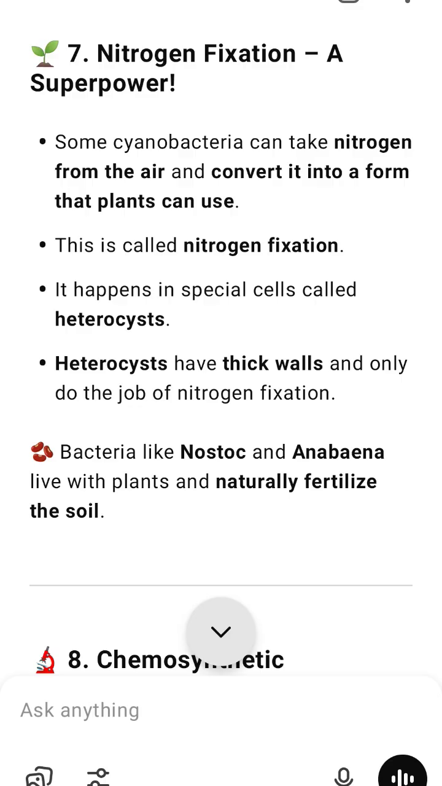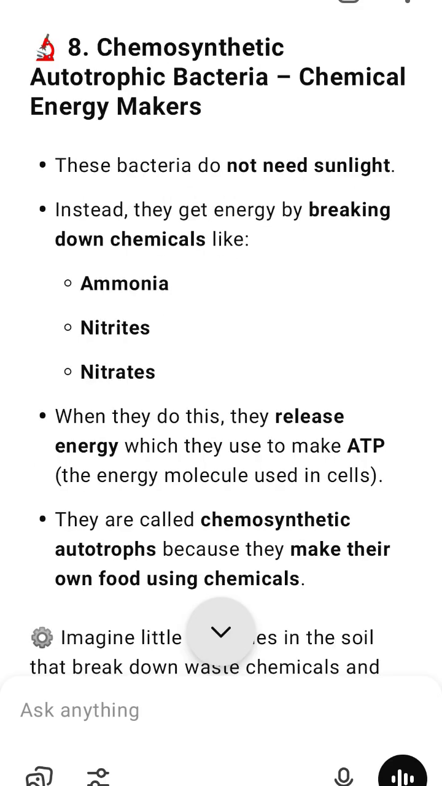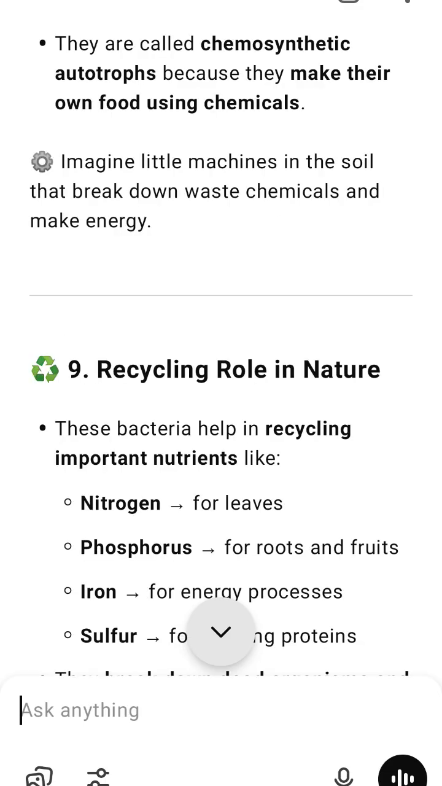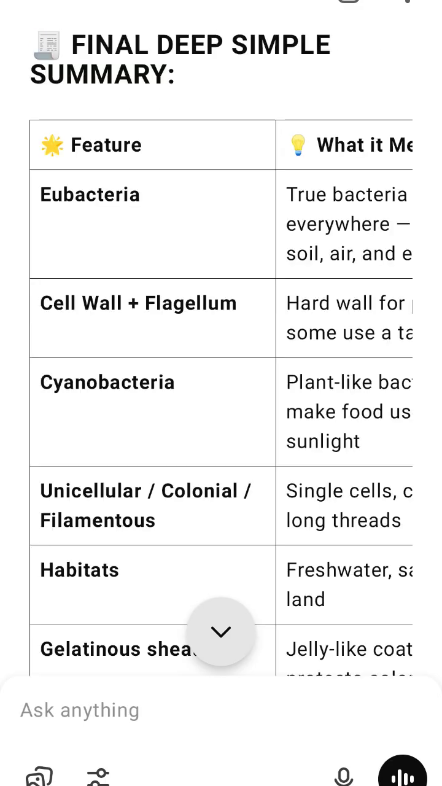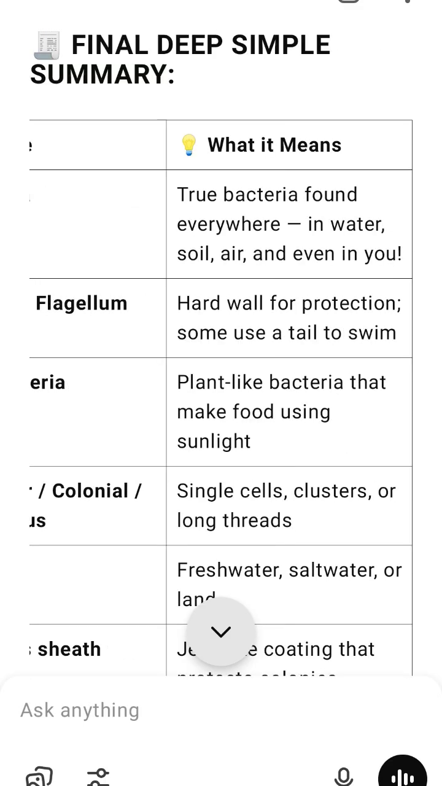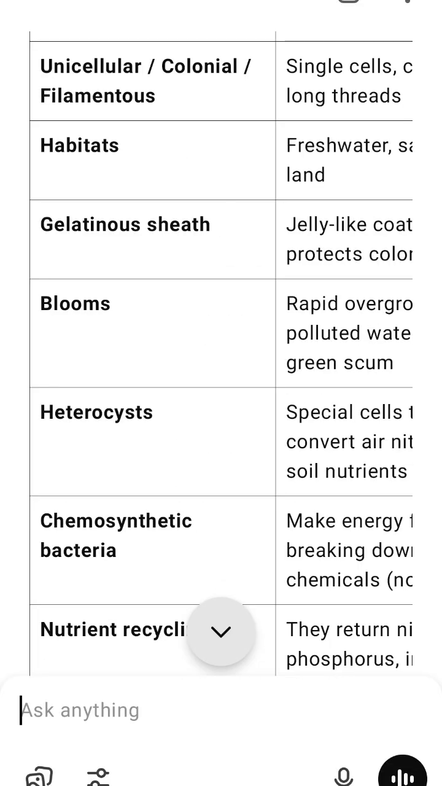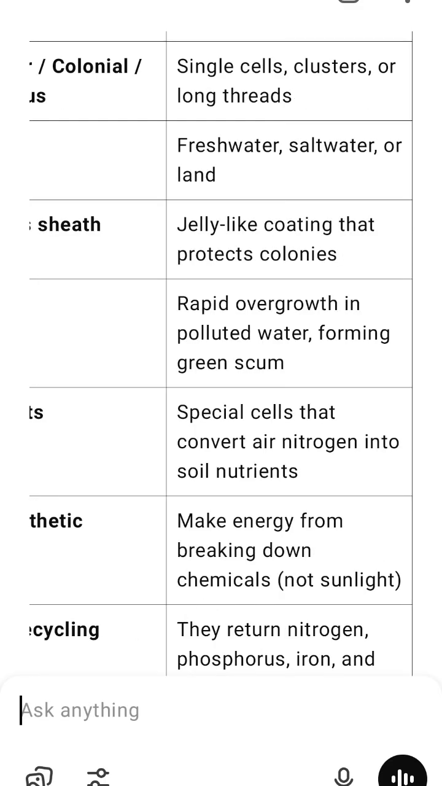Final deep simple summary. Eubacteria, true bacteria found everywhere, in water, soil, air, and even in you. Cell wall plus flagellum: a hard wall for protection, and some use a tail to swim. Cyanobacteria: plant-like bacteria that make food using sunlight; unicellular, colonial, filamentous, meaning single cells, clusters, or long threads. Habitats: freshwater, saltwater, or land. Gelatinous sheath: a jelly-like coating that protects colonies.